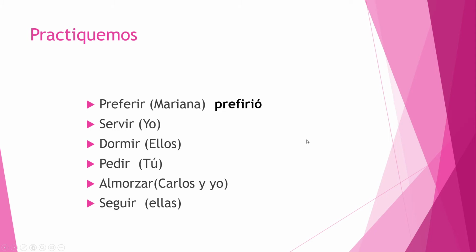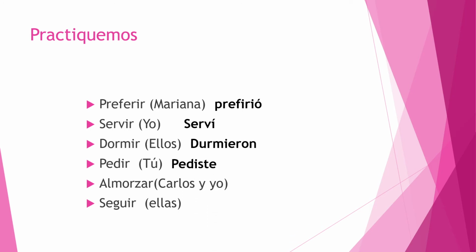Servir para yo. Well, that's regular. Serví. Remember, the stem change only happens in él, ella, usted, or ellos, ellas, ustedes. Yo is regular. All right, dormir para ellos. Durmieron. That's where the stem change occurs. Pedir para tú. Pediste. It's regular there.